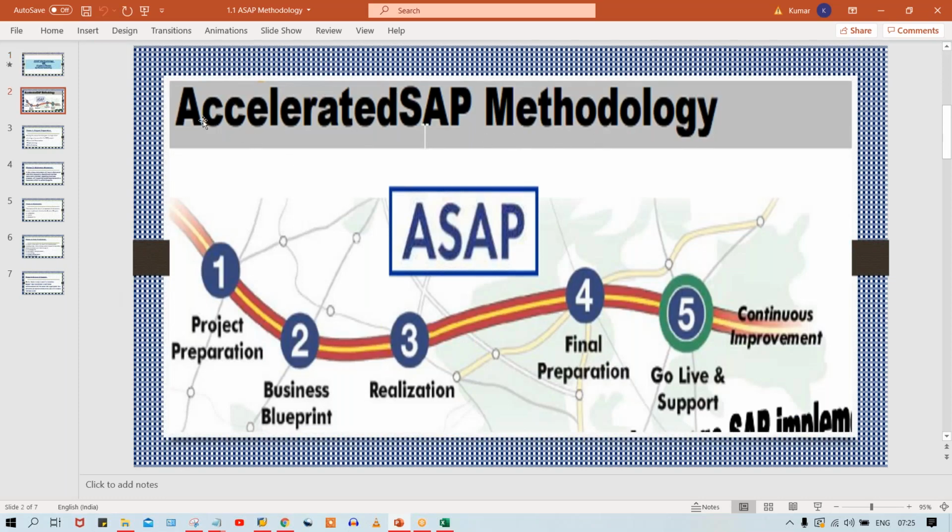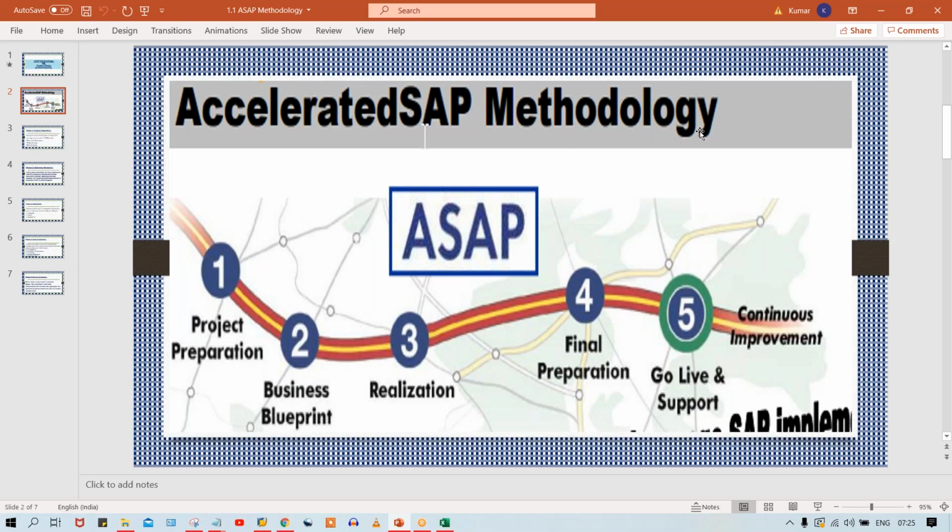ASAP methodology is nothing but Accelerated SAP methodology. It's a methodology which is going to accelerate the speed of implementation, right? Because we have to achieve the deadline. Whether the client gives an 8 months deadline or 9 months, whatever the deadline, you must implement the entire SAP within that deadline, right?